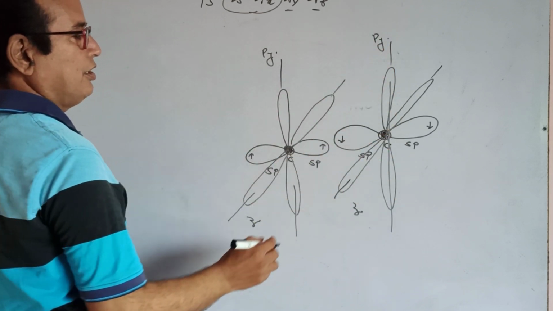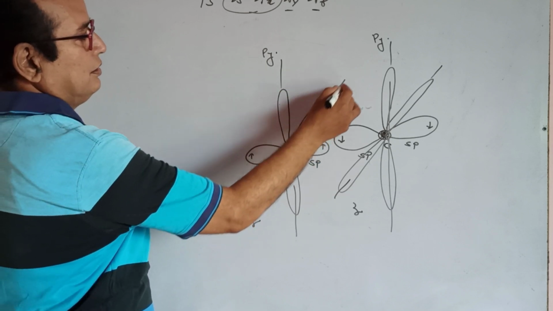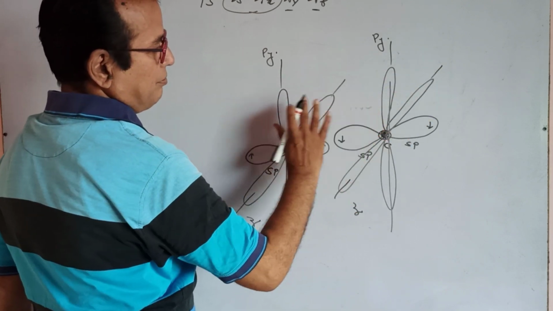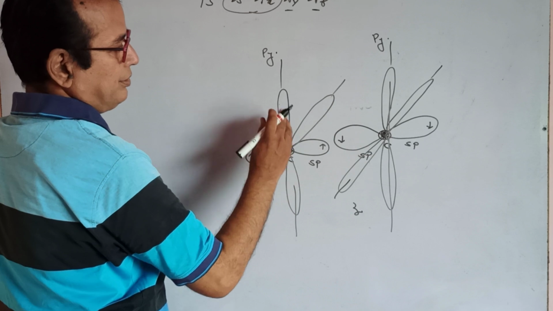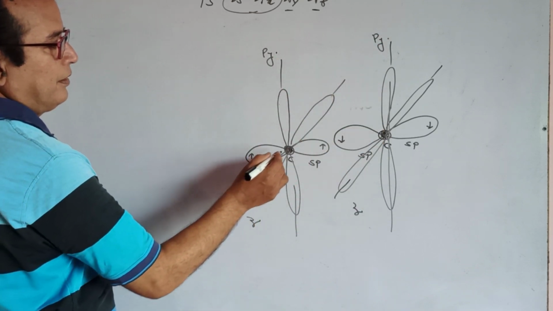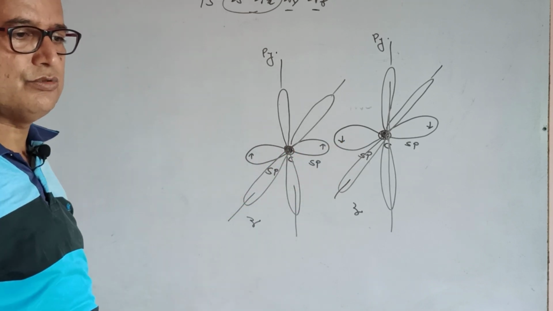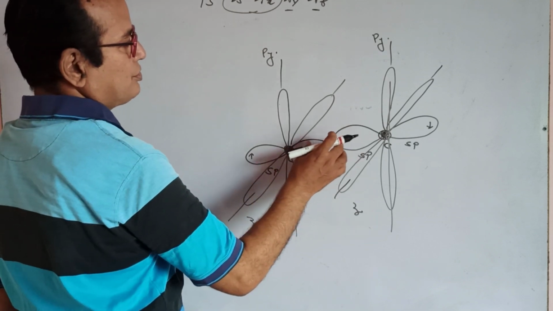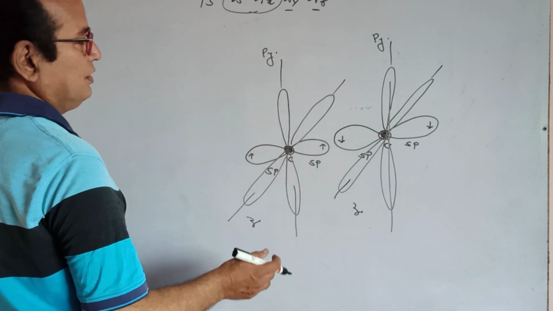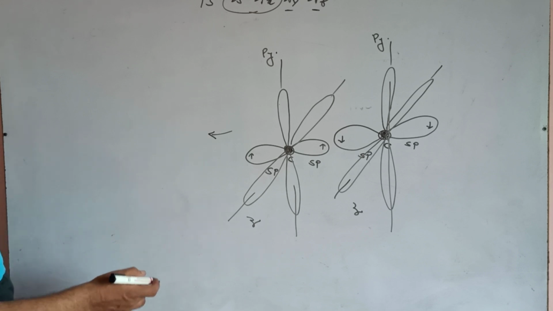They are pure atomic orbitals, and these are hybrid atomic orbitals. These pure atomic orbitals on the z axis are parallel to each other, first carbon, second carbon. The py orbitals are also parallel to each other. On this carbon, sp and sp approach each other, and center to center overlap takes place. They shift and come nearer to each other. When they come nearer, afterwards, that is how triple bonds are developed.